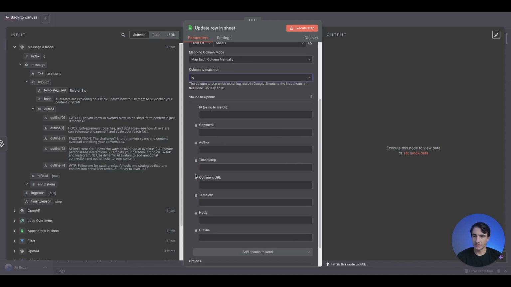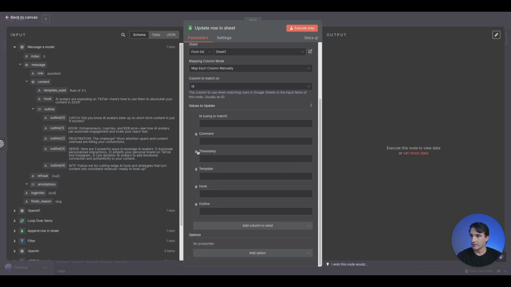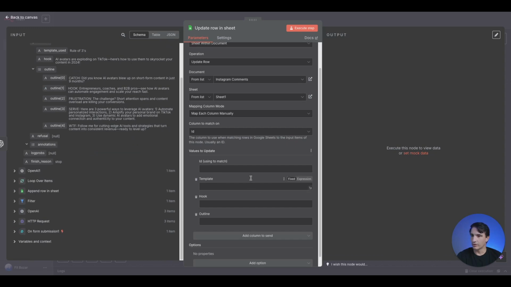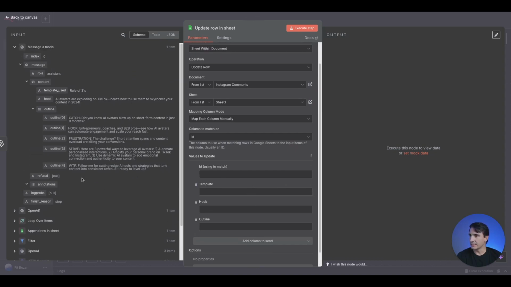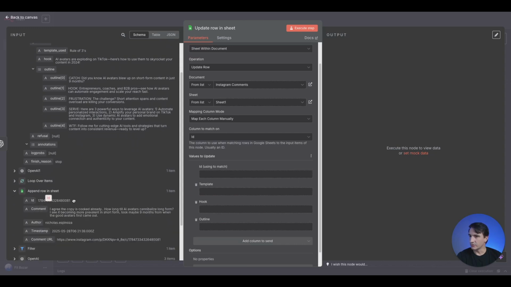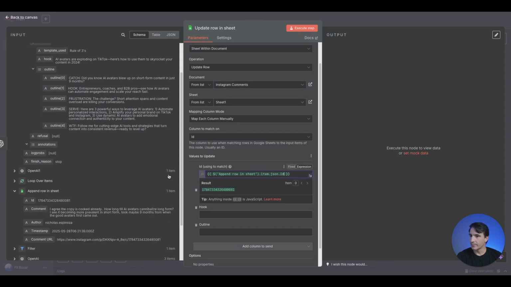We'll just use the hook, template, and outline, which is all we need. The important thing to note here for the ID is that we want to use the Google Sheet ID.